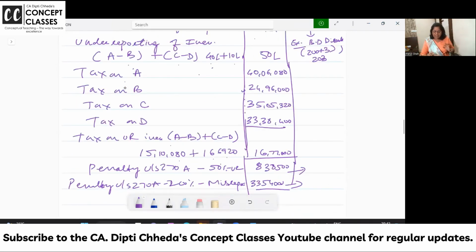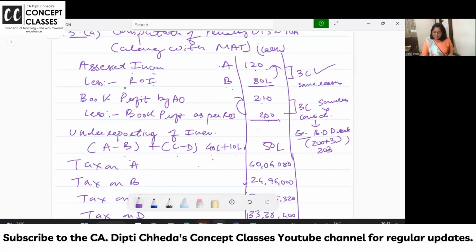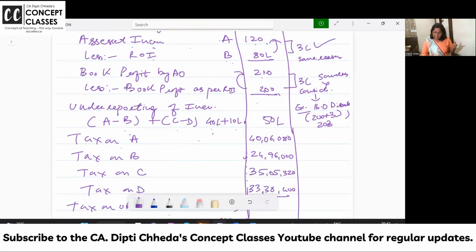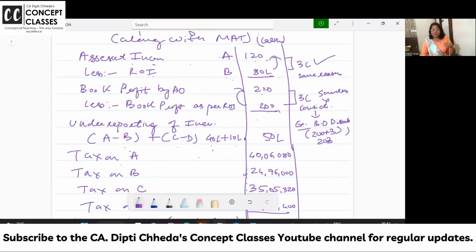Look at the screen. If along with MAT, they ask you to work out the tax on underreported income, how are you going to do it? Suppose your assessed income by the AO is 120 lakhs. You have filed your return of income at 80 lakhs. Now 120 and 80, so 40 lakhs is your increase in income as per the return. Book profit by AO: you all know that in AMT and MAT we adjust the book profit, or in AMT we take the adjusted total income.